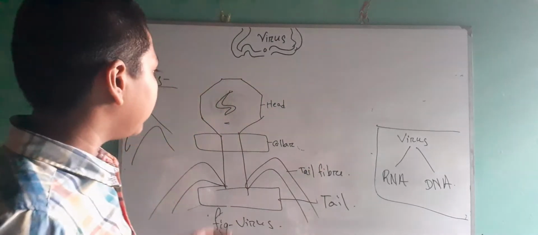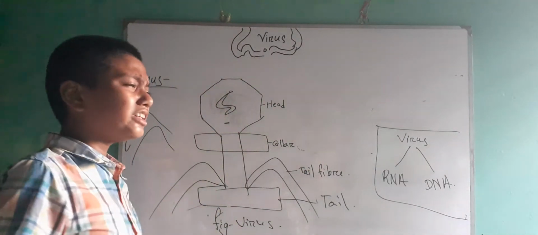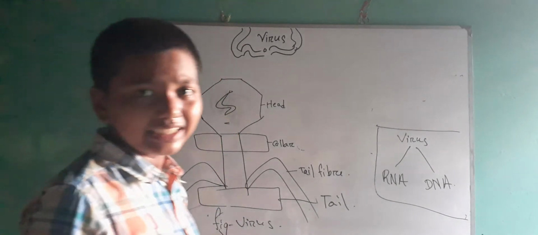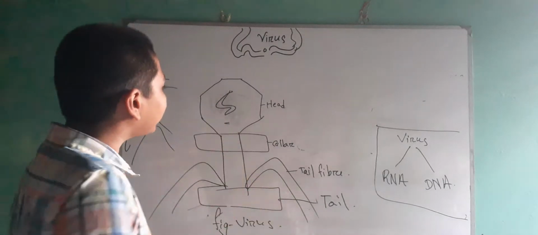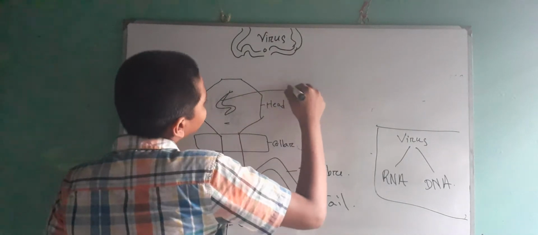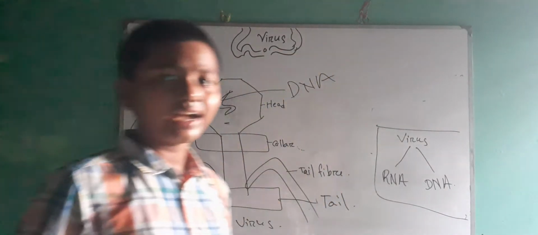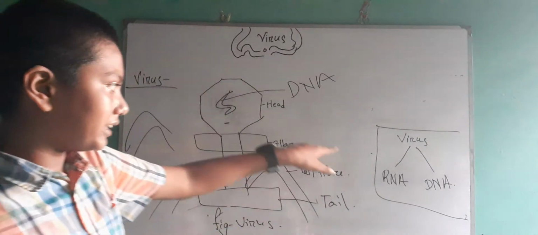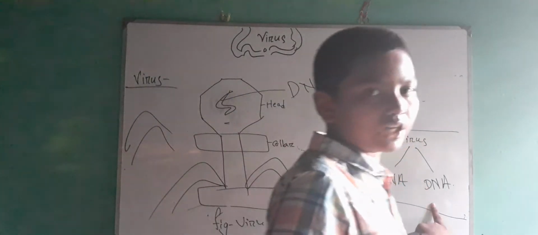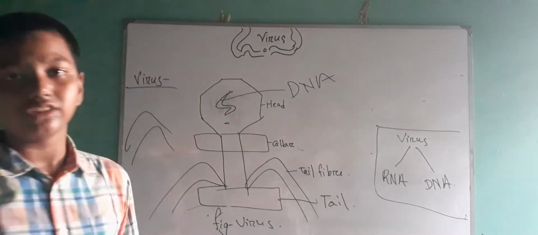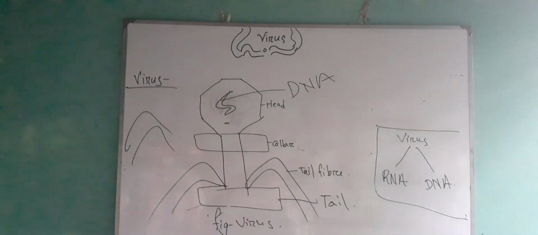Now you may have a question about one thing I have not yet discussed. What is this? This is not an S type. This shape is like this or anything. This is called DNA. As I said, there are two types of virus, RNA and DNA. Please be patient. Now, this is the structure of virus. Please draw it in your copy. Draw fast, everybody.